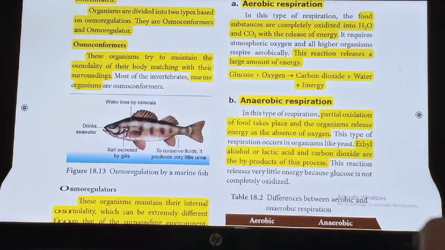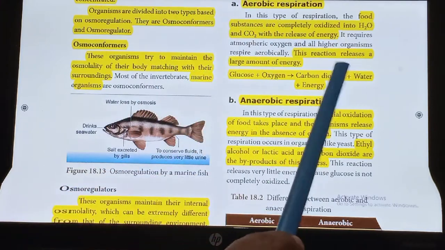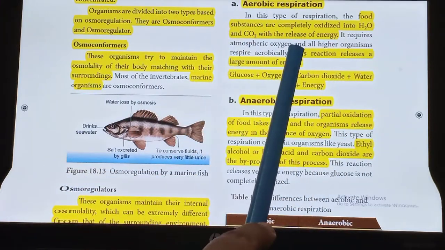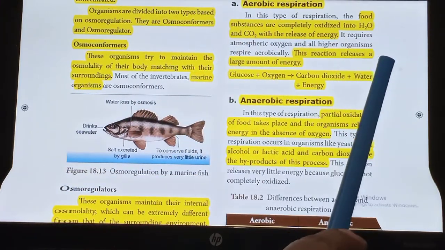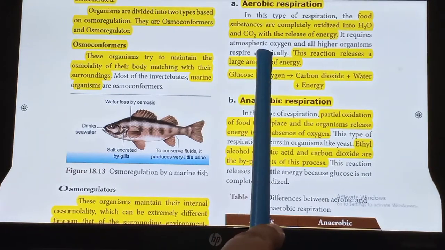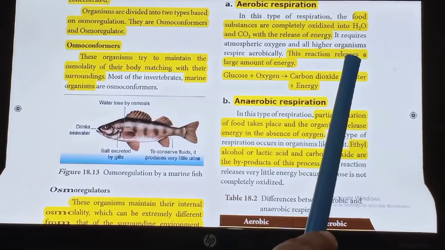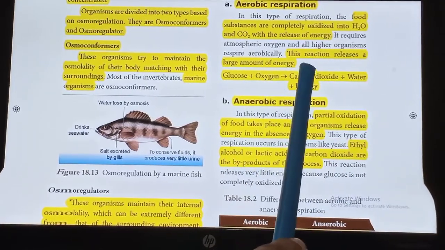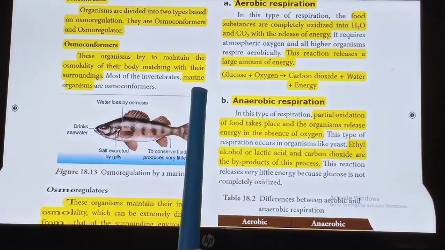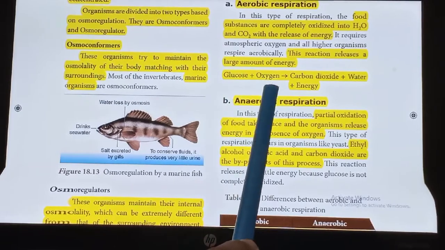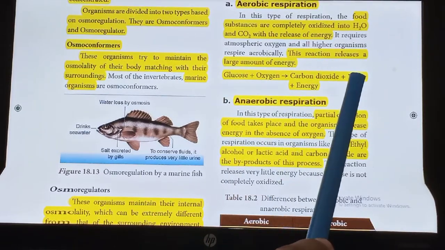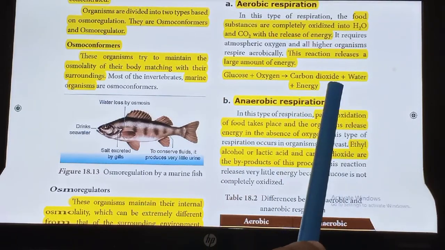Aerobic respiration. In aerobic respiration, the food substances are completely oxidized into water and carbon dioxide with the release of energy. This reaction releases a large amount of energy. In aerobic respiration, glucose plus oxygen gives carbon dioxide plus water plus energy.